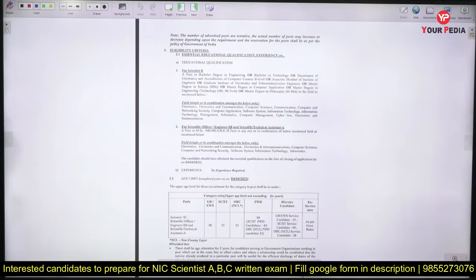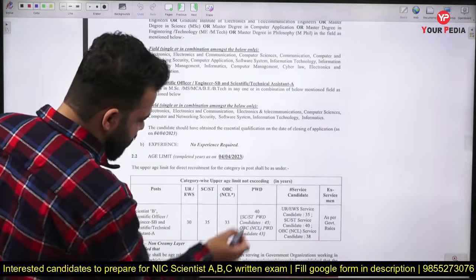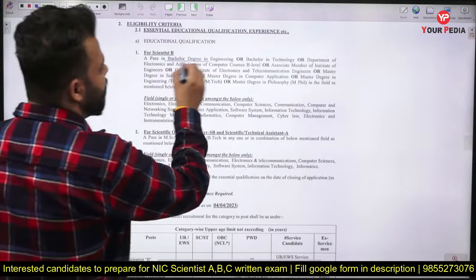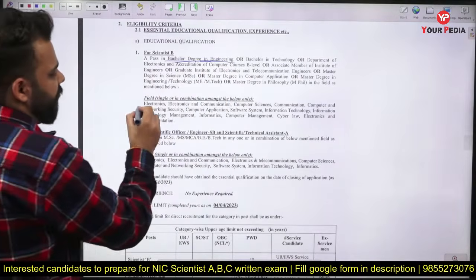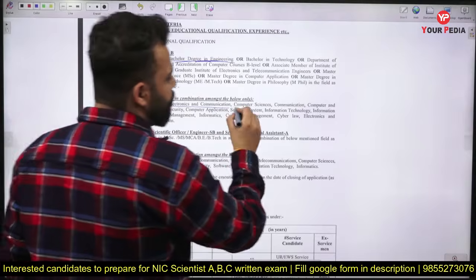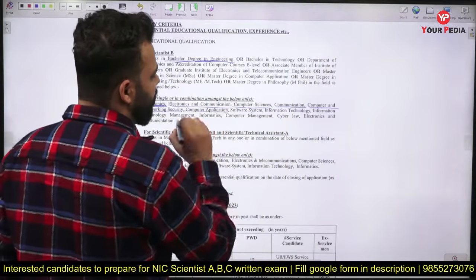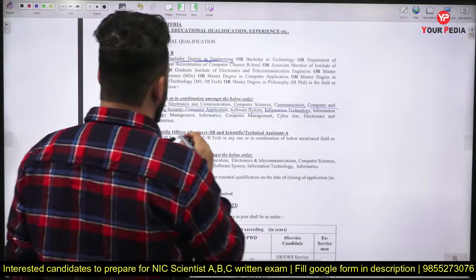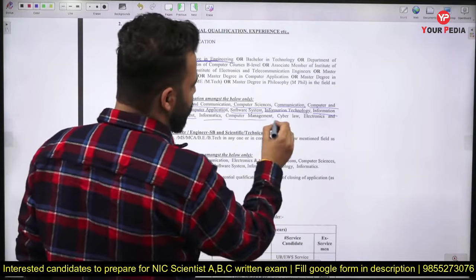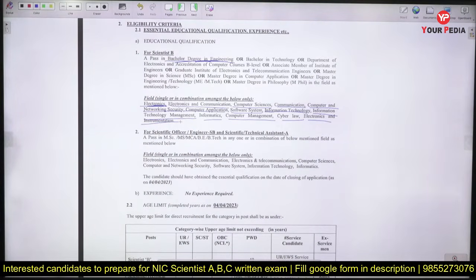If you look into the eligibility criteria of these vacancies, you can apply for this job if you have a bachelor's degree, BTech in these following streams, which is electronics and communication, computer science, communication, computer and networking security, computer application, software system, information technology management, informatics, computer management, cyber law, electronics and instrumentation.